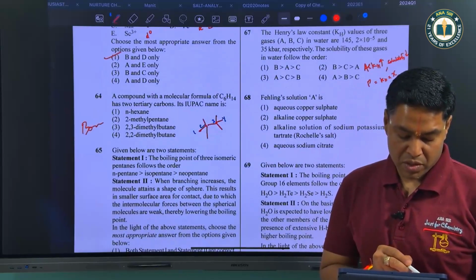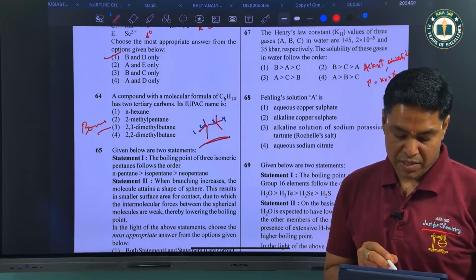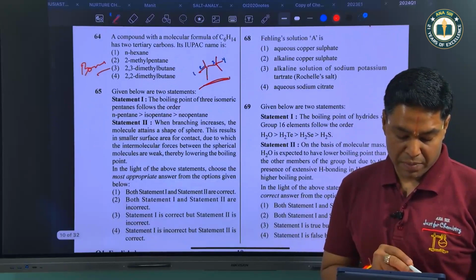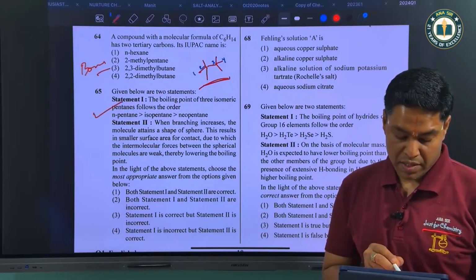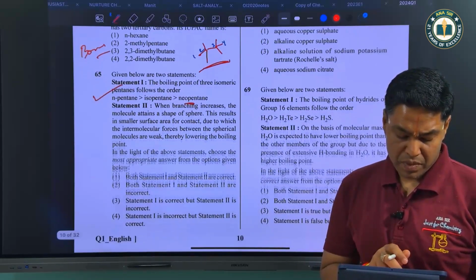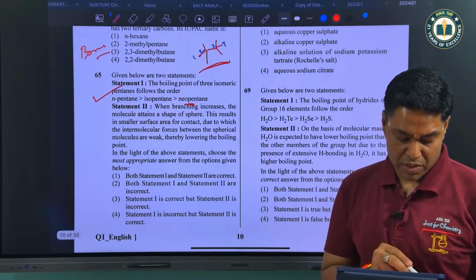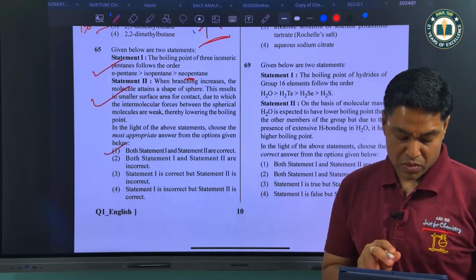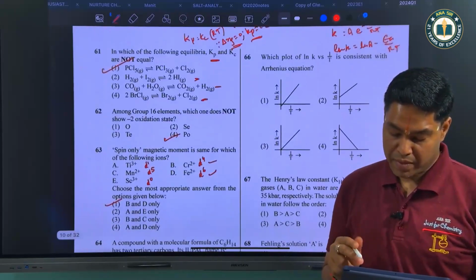Why? Because C6H14, 2 tertiary carbons is this one. So 2 and 3. So it is 2,2,3,3-tetramethylbutane. Then the boiling point of 3 isomeric pentanes is this order, because here there is more branching, so smaller surface area, so the boiling point will be lower. So this statement is also correct. So answer is 1.